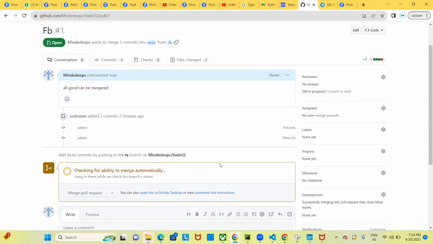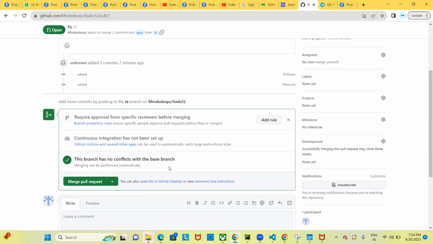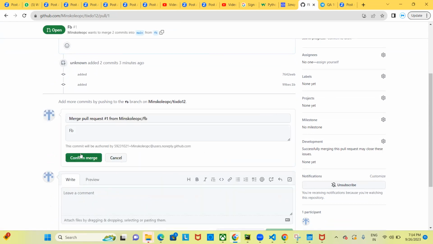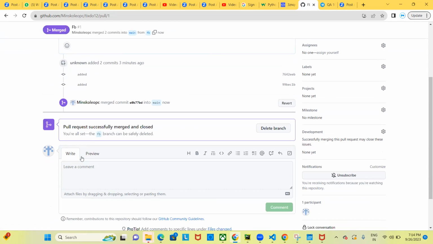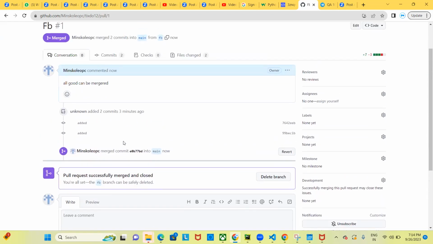Now if there are no conflicts, able to merge. See, this branch has no conflict with the base branch, meaning we have not written anything on the same line. Then merge pull request and confirm merge. That will simply put all the code which you have on the fb branch into the remote main branch. Then the pull request is successfully merged and closed, and now you don't require this branch because now both the branches are the same.